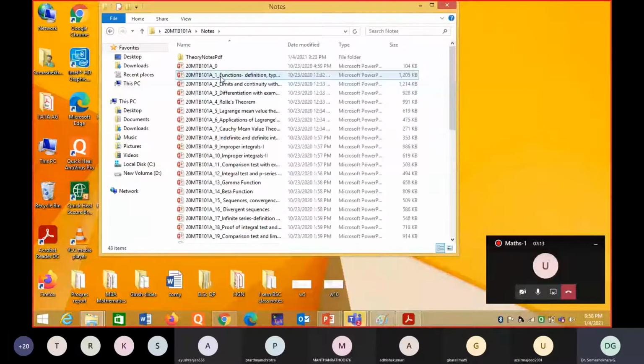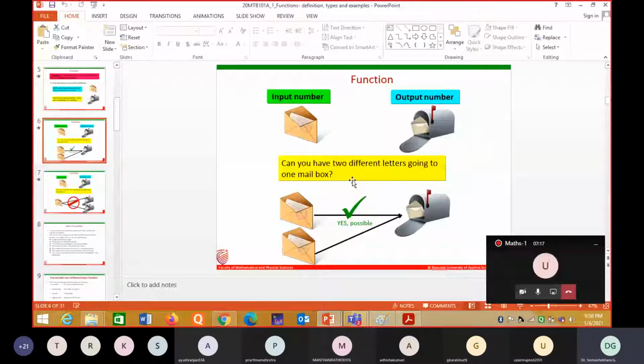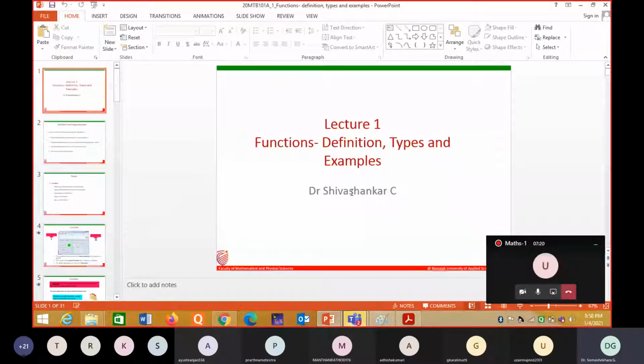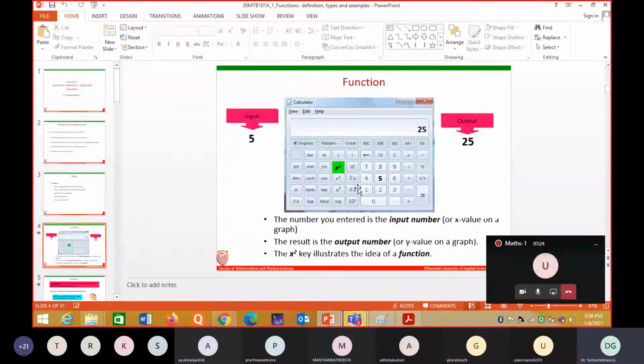First I'm going to take the function. What is a function? You already studied the definition of a function in first PU, and here also I'll briefly go over what a function is and the different types of functions.